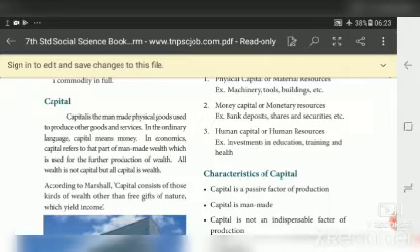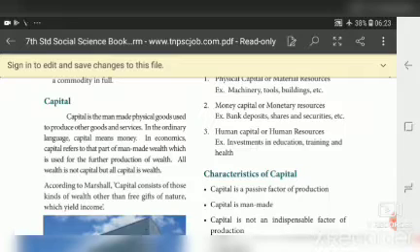We need money to start production. We have to pay rent for land and wages to the labor, and we have to pay interest on all the things. We have to pay money for getting raw materials, machines, etc. So we need money, and with that money we can produce any kind of wealth.